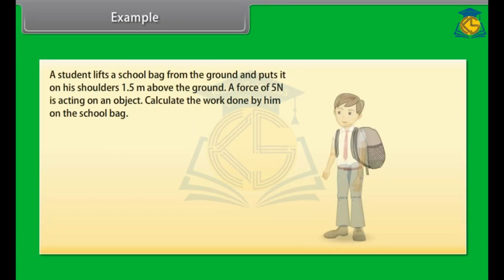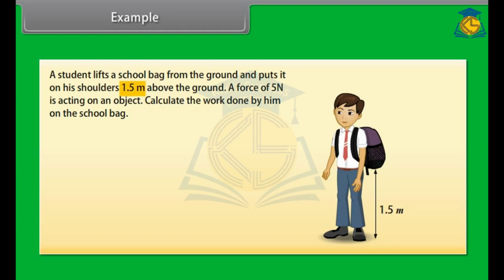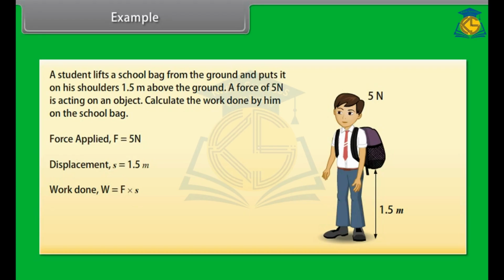Example. Let's now find the work done when force applied and displacement are given. A student lifts his school bag from the ground and puts it on his shoulders, 1.5 meter above the ground. A force of 5 Newton is acting on an object. Calculate the work done by him on the school bag. We can see that here force applied is 5 Newton and displacement S is 1.5 meter. We know that work done is equal to force into displacement. Therefore, we get work done is equal to 7.5 Newton meter or 7.5 joule.